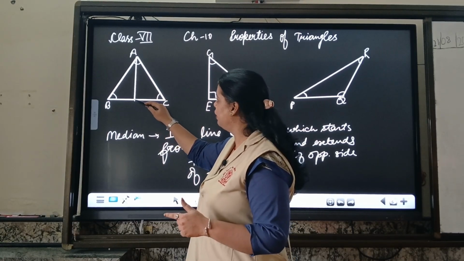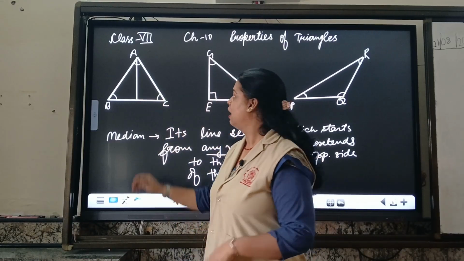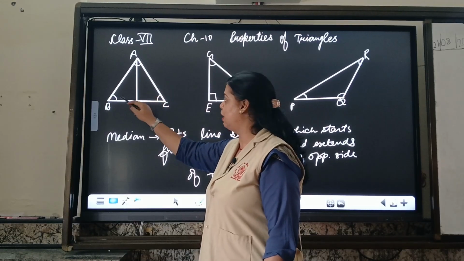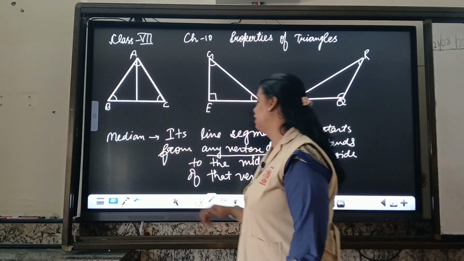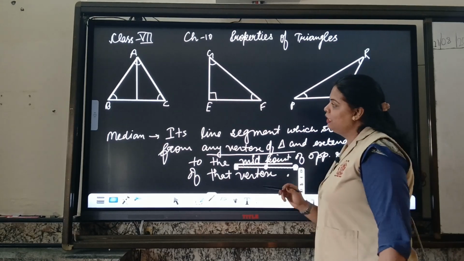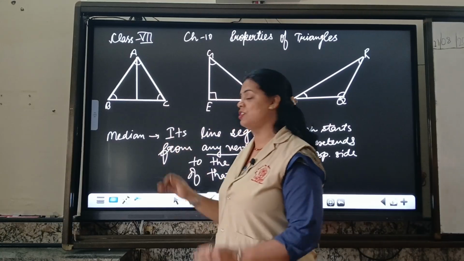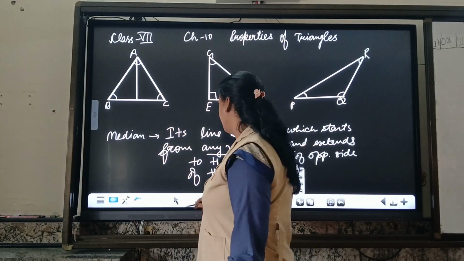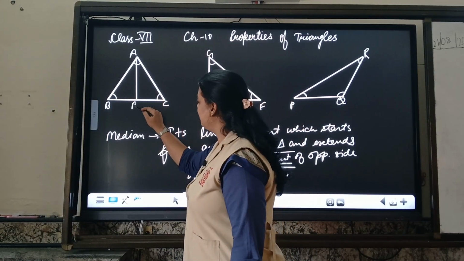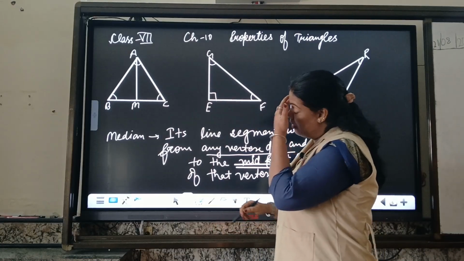Then which is the midpoint of line BC? Here it is. I will stop it here because what I said, it will start from any of the vertex and it will drop till the midpoint of the opposite side. Midpoint means opposite side, which is the opposite to the vertex A. BC side is just opposite to the vertex A. So what I am going to write, it is a median and I will give it any point, like I am giving it M. M is a midpoint and the line will be known as median.